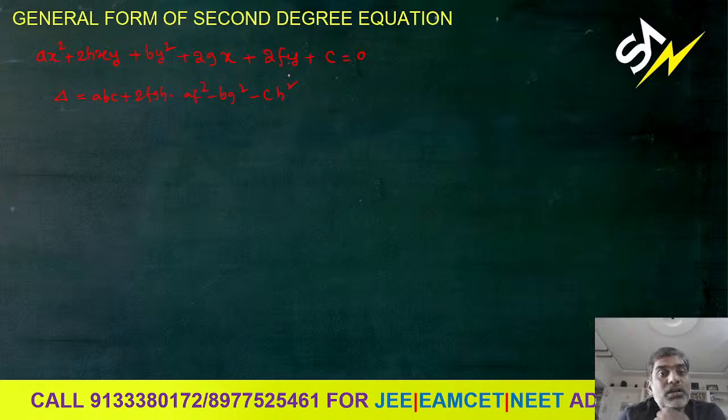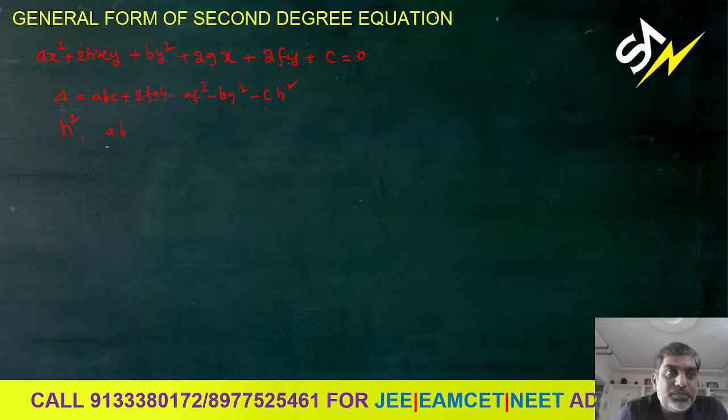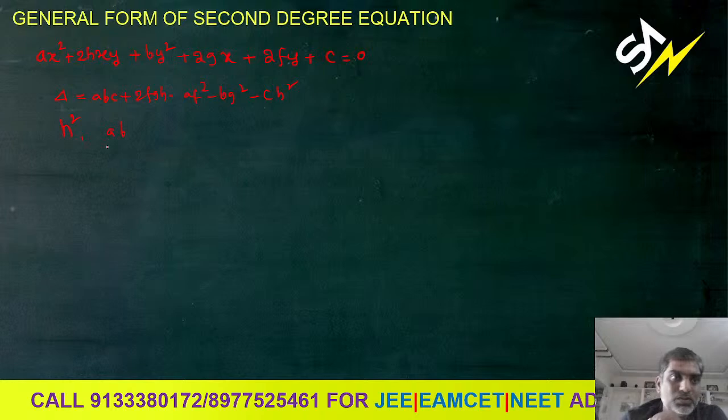And also we can calculate the relation between h square and ab. Based on this we can get the parabola or hyperbola or ellipse or circle, right?